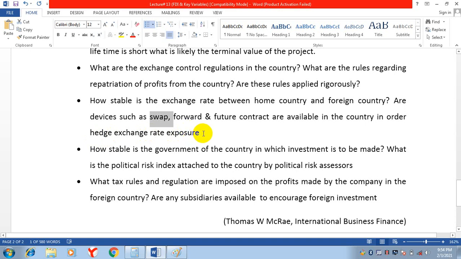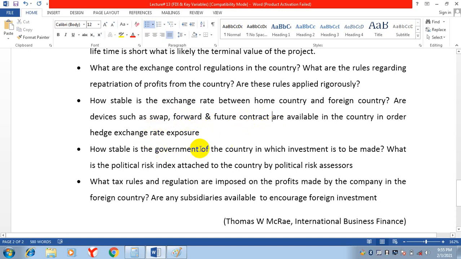Hedging means to control the risk of exchange rate. These are tools used for controlling the exchange rate risk. So are these devices available in that foreign country or not? Like swap, forward, and futures contracts.